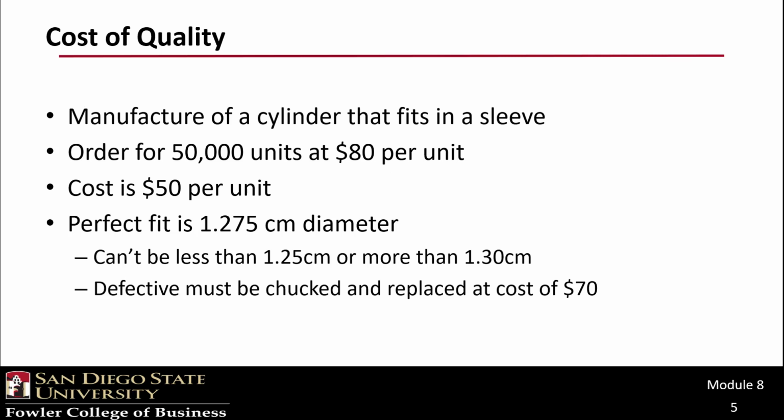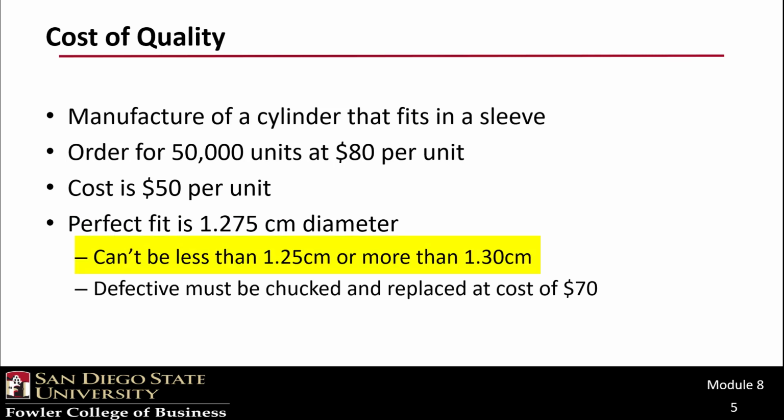So a company manufactures a cylinder that is designed to fit inside a sleeve and has received an order for 50,000 cylinders at a price of $80 per cylinder. On average, it costs about $50 to manufacture a cylinder. The perfect fit is a cylinder of exactly 1.275 centimeters in diameter.